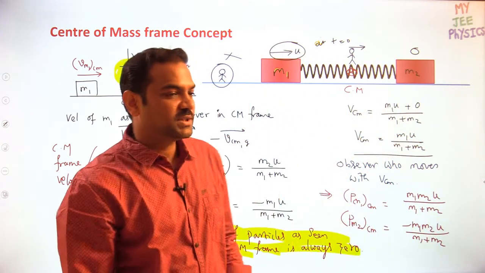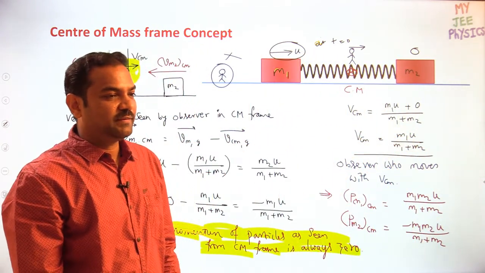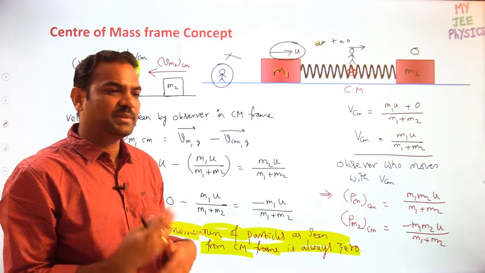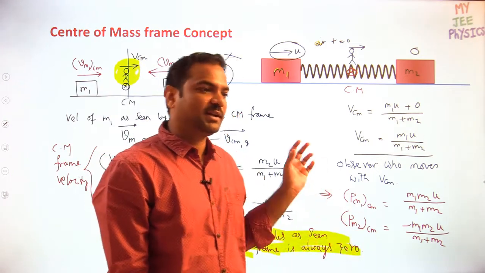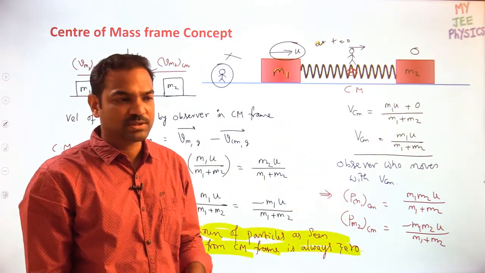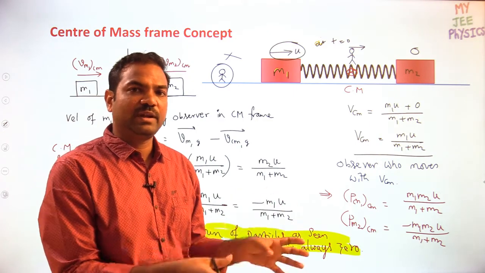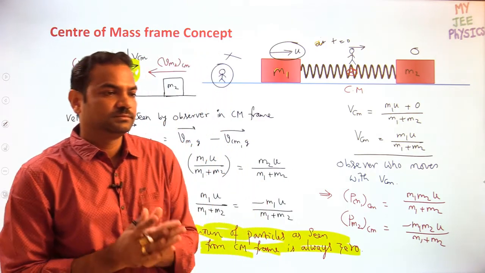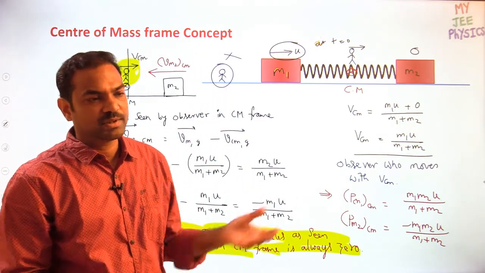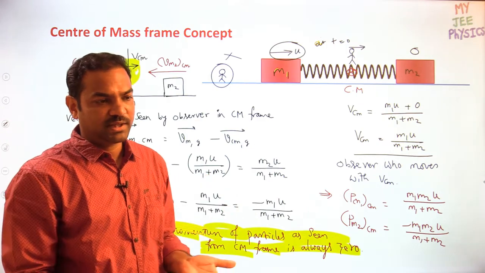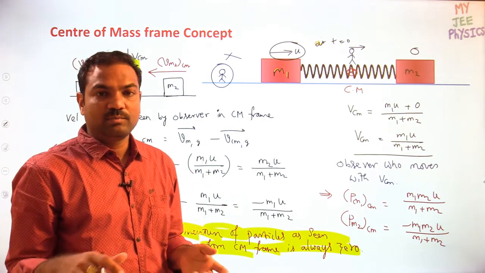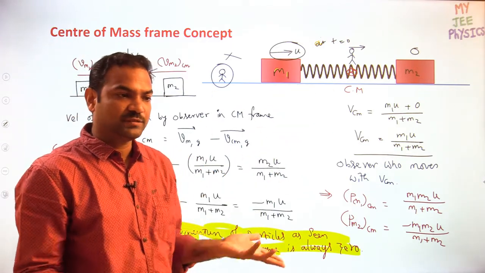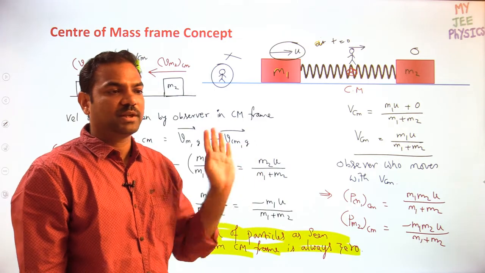When do you have to use this principle? Whenever two blocks are moving, connected by springs or by some internal forces, whenever two blocks are moving under the influence of some internal forces, you can apply this logic. Mostly with springs. Internal force means mostly springs. According to our JEE syllabus or JEE questions, most of the time they will give you two blocks connected by springs. Both the blocks are movable, nothing is fixed. Then you can apply the logic of center of mass.